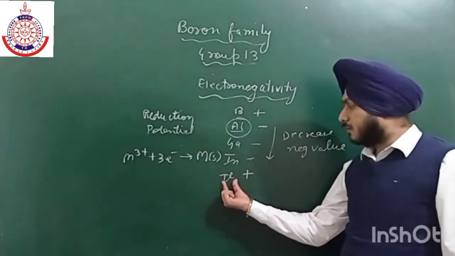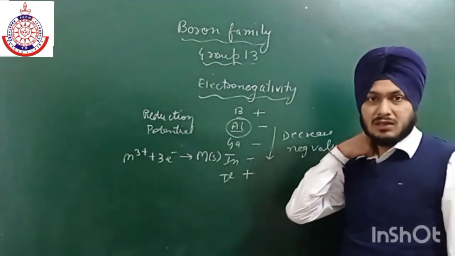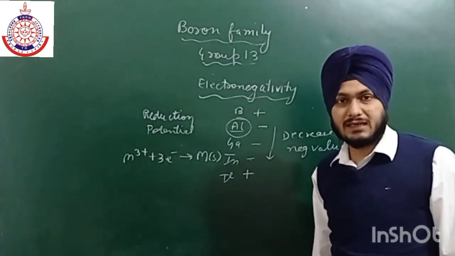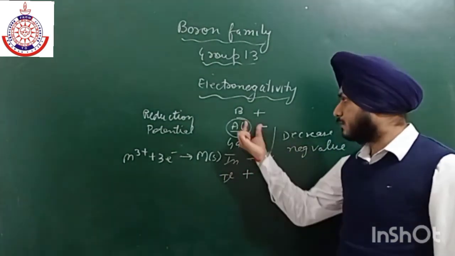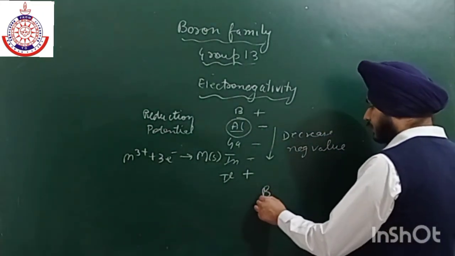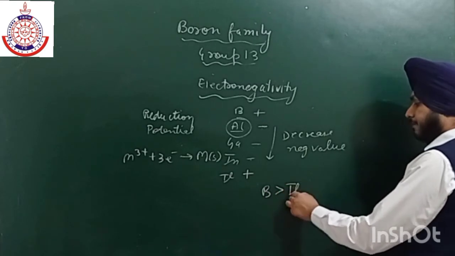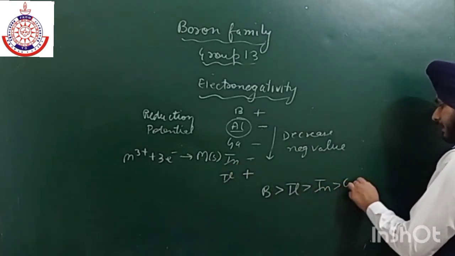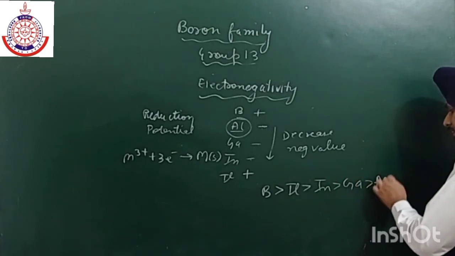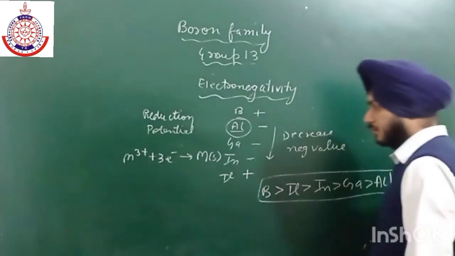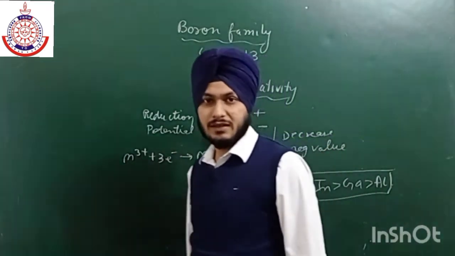But if we talk about thallium and boron, they have a very good tendency to attract electrons, because their reduction potential is positive. So what will be the order of electronegativity: boron, then thallium, then indium, then gallium, and the least is for aluminium. Okay, now this order is also very irregular.